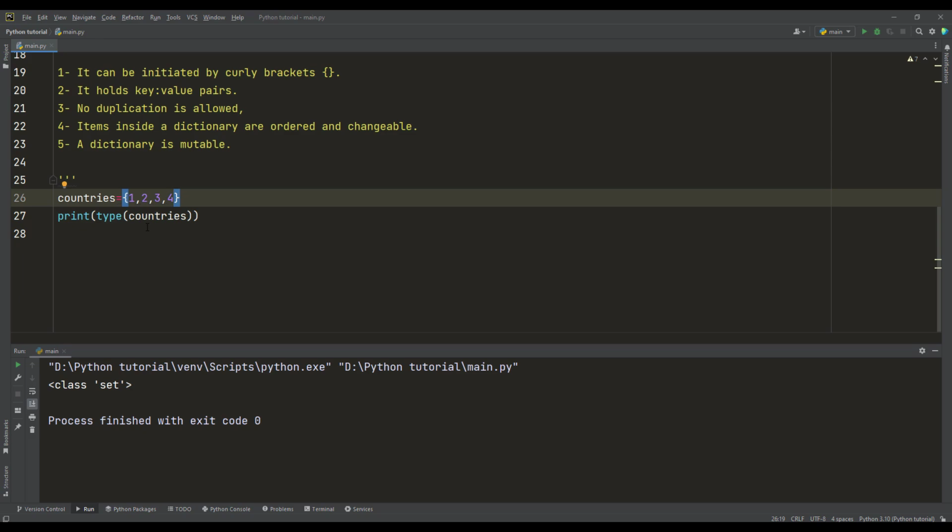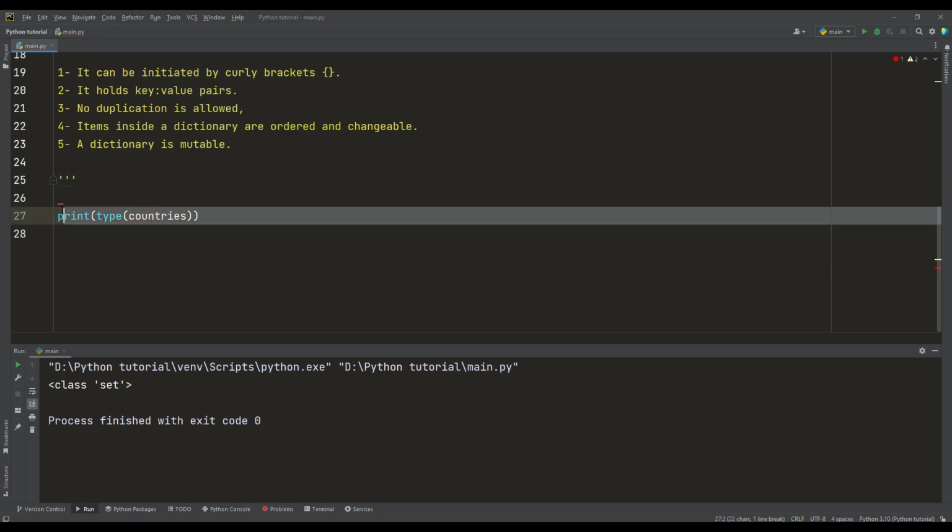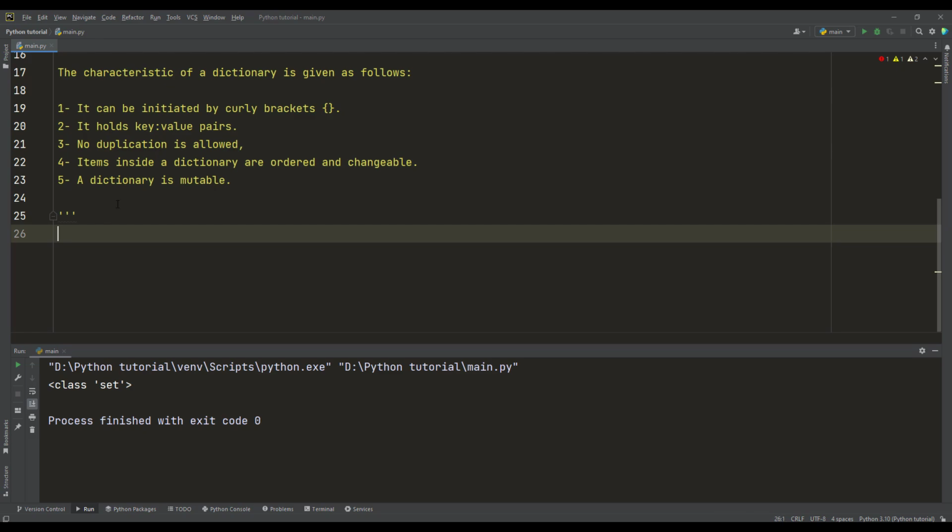But here we use the same curly brackets, and we will add a colon instead of using just commas. We will add a colon to identify the key and the value. So later we will give more detail. I just want to mention the characteristics now. So it can be initiated by curly brackets.